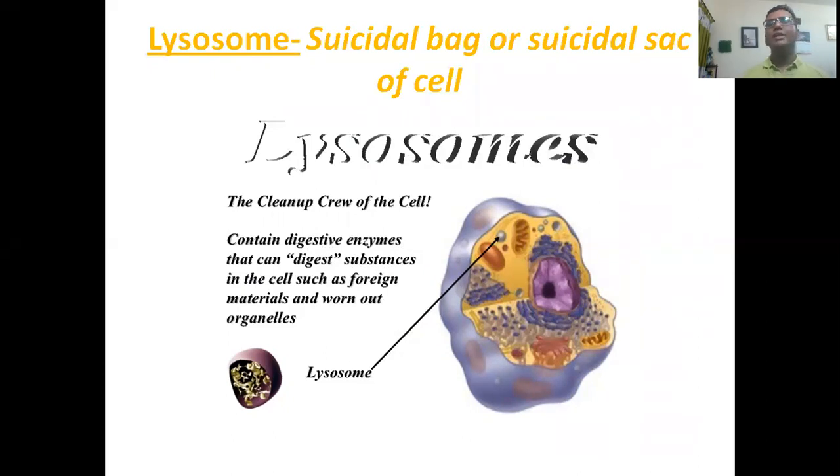And in case of a damaged cell, the lysosome destroys itself, it destroys the unwanted or damaged cell and other harmful foreign particles. That's why it is called the suicidal bag or suicidal sac of the cell.